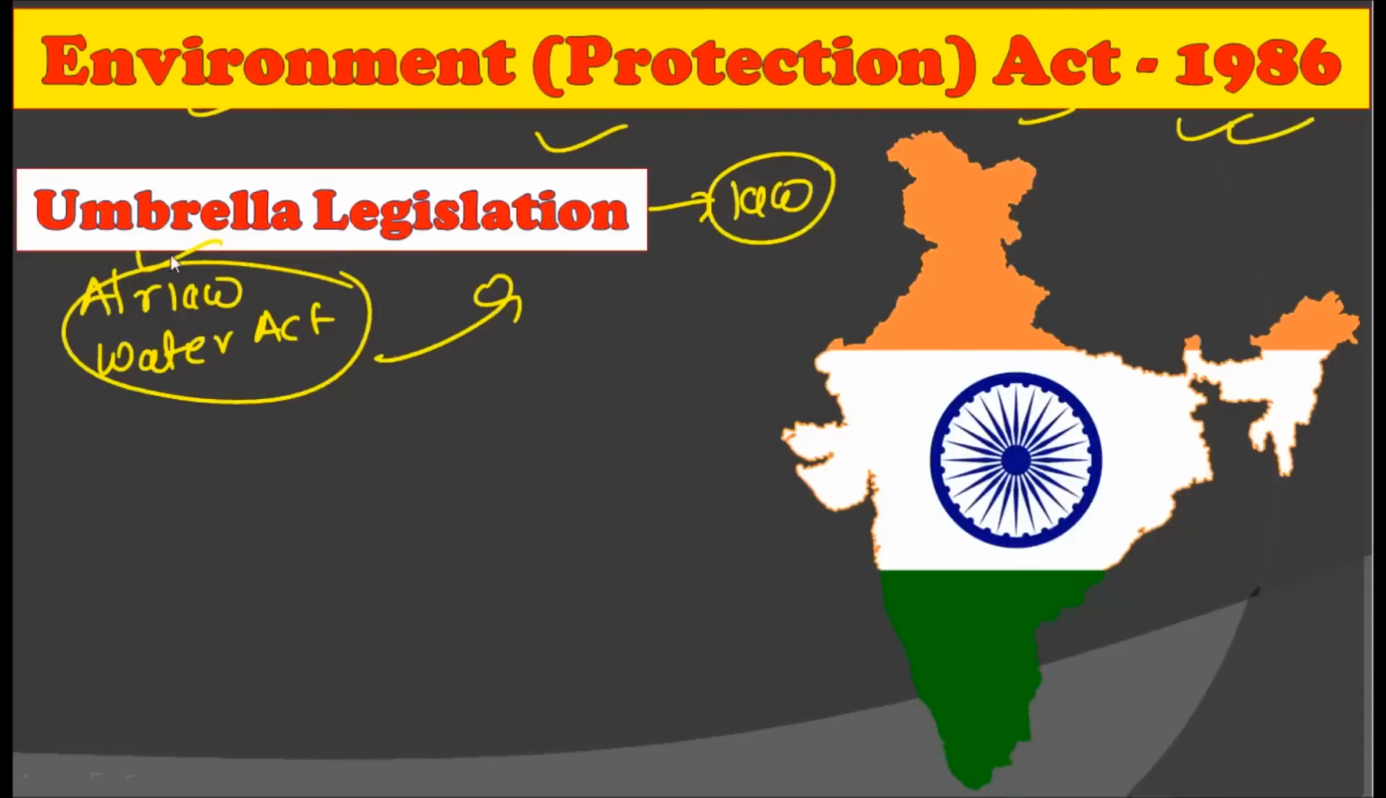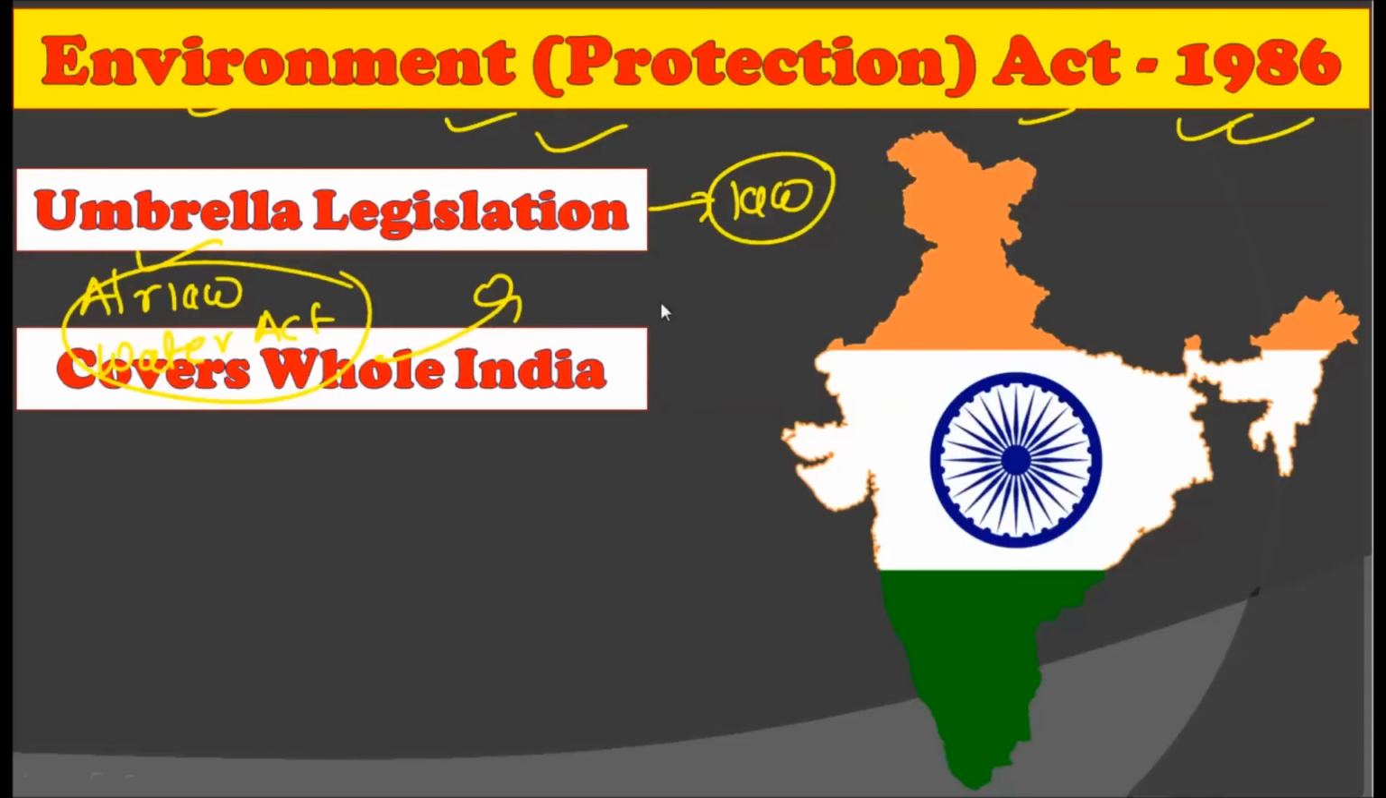legislation in India. This act, that is the Environment Protection Act of 1986, covers the whole India, right from Kashmir to Tamil Nadu and from Gujarat to Arunachal Pradesh. The whole India is covered by this act. That is, the Environment Protection Act of 1986 is applied all over India.